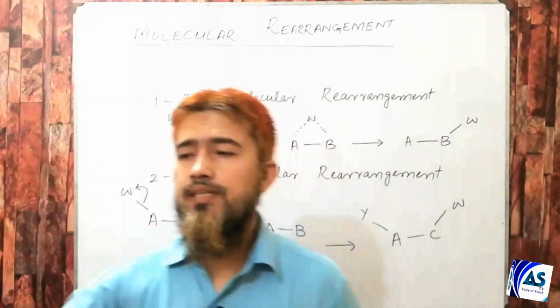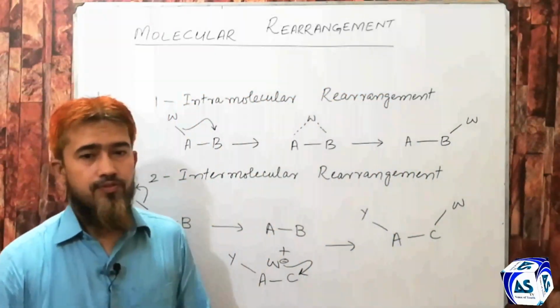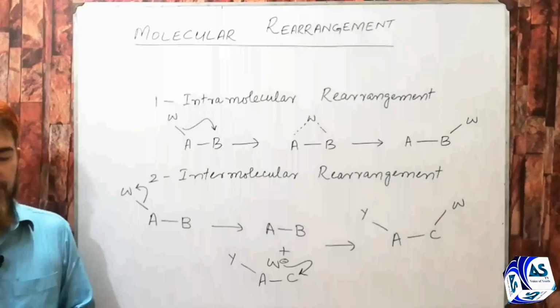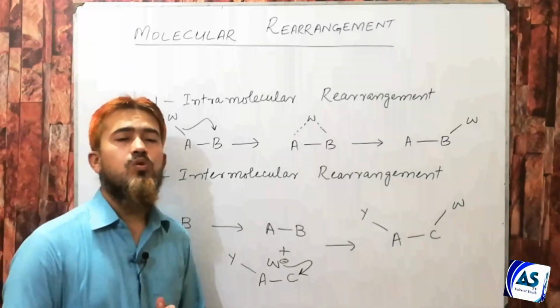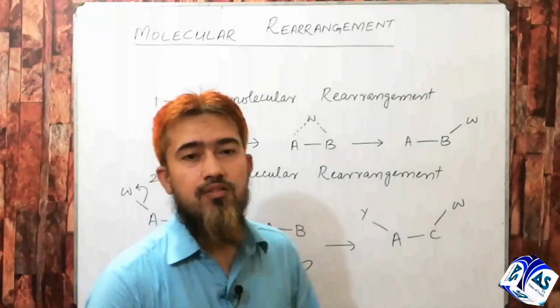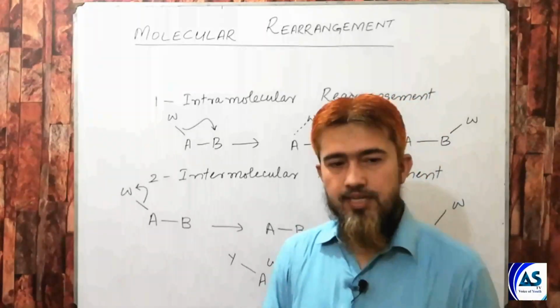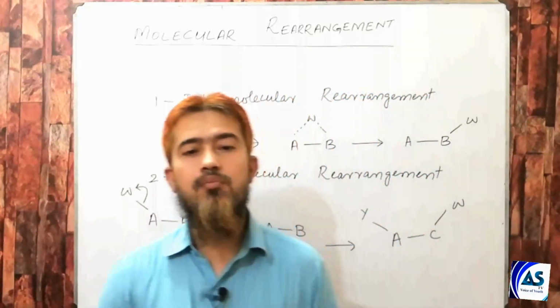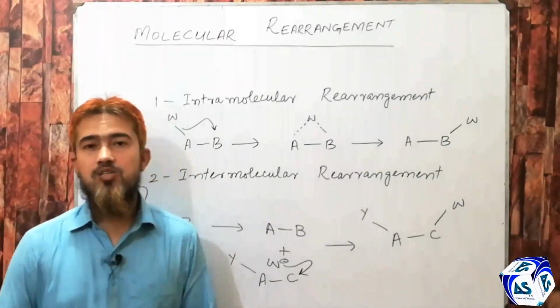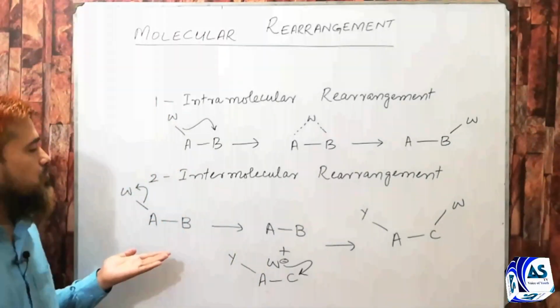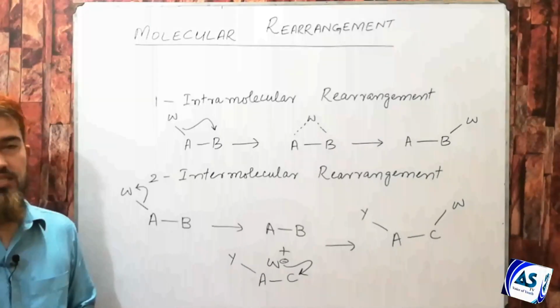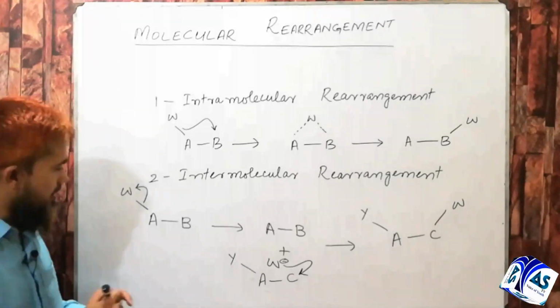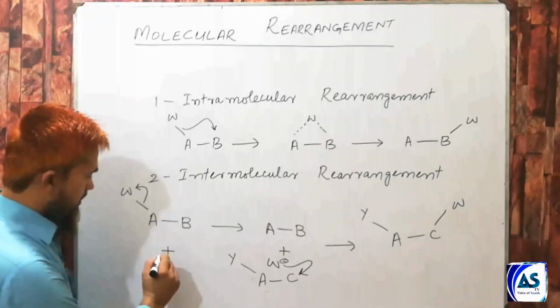Now, how do we find this type of intermolecular rearrangement? There is an experiment which is known as the crossover experiment, which is carried out for determining whether a rearrangement is intermolecular or intramolecular. In case of the crossover experiment, we use two similar molecules, that is, we use a reaction mixture, not a single compound.